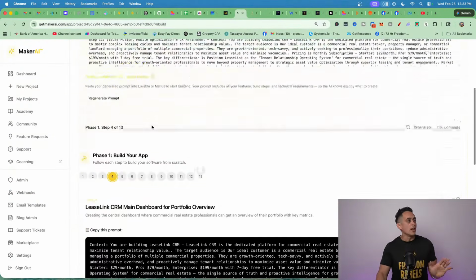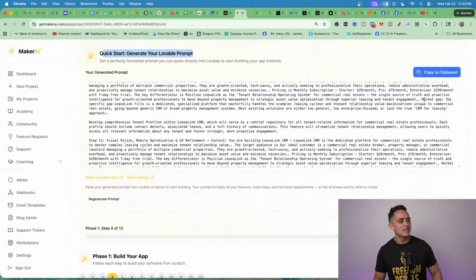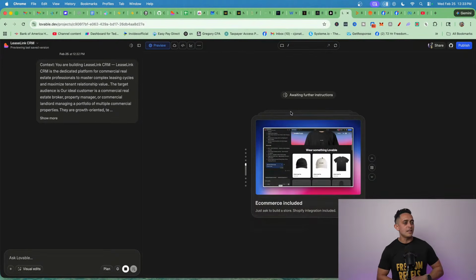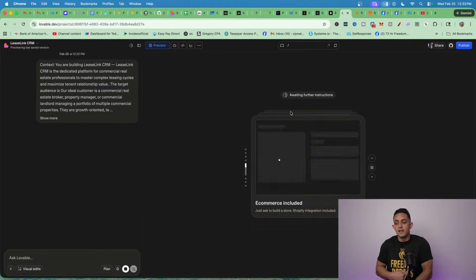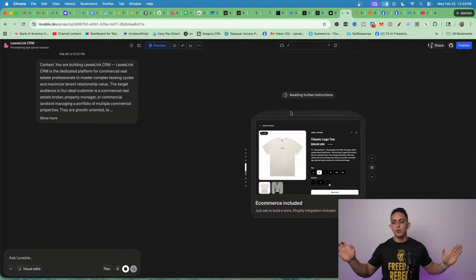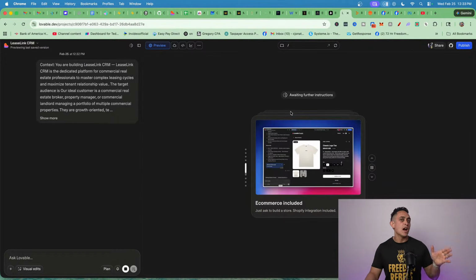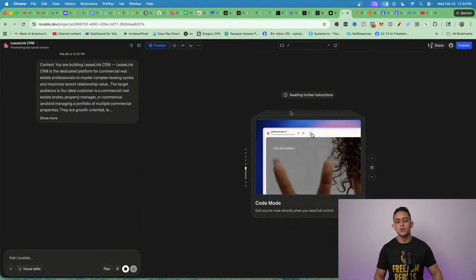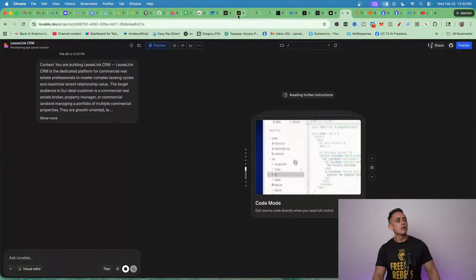But if you want, you can just say, hey, you know what? Screw it. I'm going to build the entire thing and I'll fix it later. This also works really well. Okay. Now, as you can see, it's doing its thing. It's building. It's going to take a minute or two, but it's building this software for you. Absolutely mind blowing. This would literally take months if you hired engineers, if you hired coders. This is going to do it for you in just a few minutes. Okay. So I'm going to go back to Maker AI.